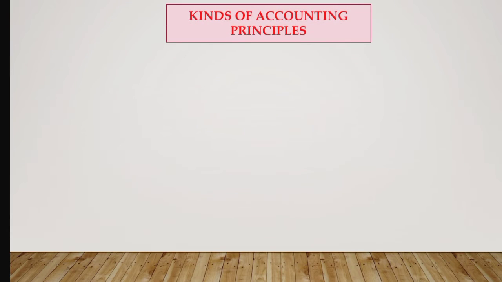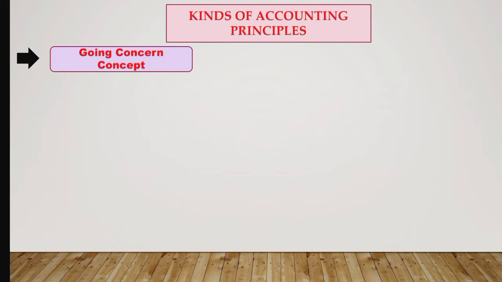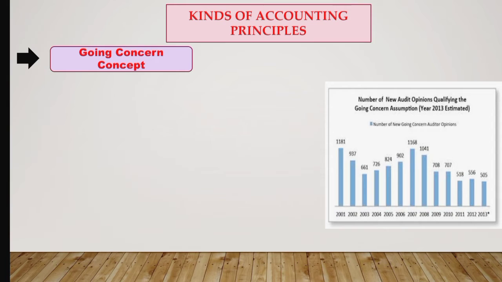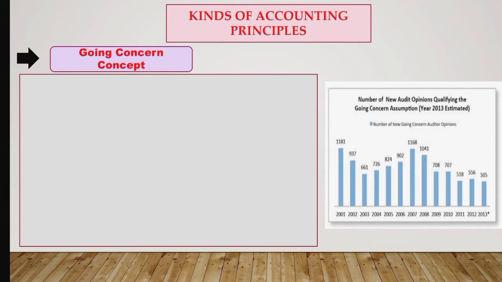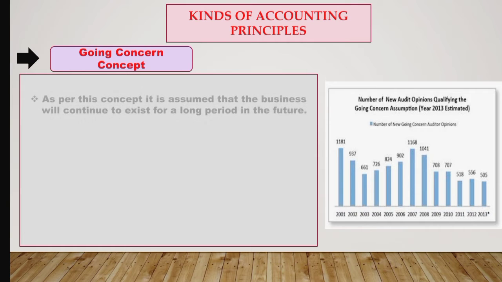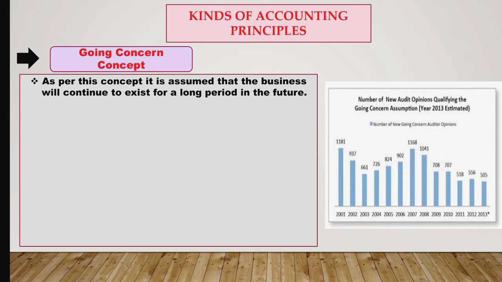So now we'll be discussing the types of accounting principles. First type is going concern concept. Now going concern concept means if I have started a business, I will start the business with the assumption that the business will continue in the future. So as per this concept, it is assumed that the business will continue to exist for a long period in the future. Everyone who is starting a business will start it by assuming that the business will continue in future.